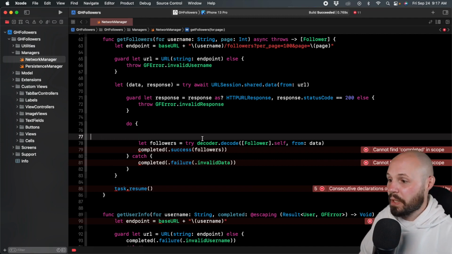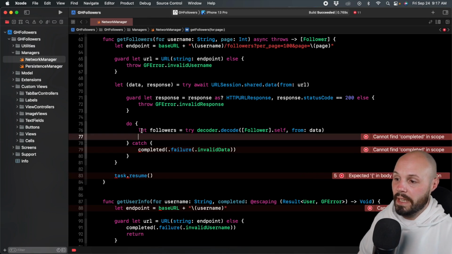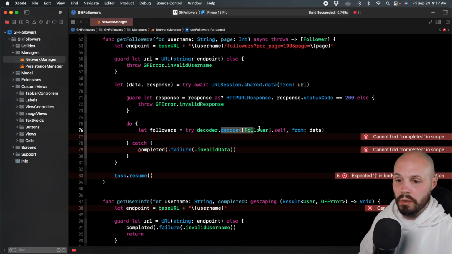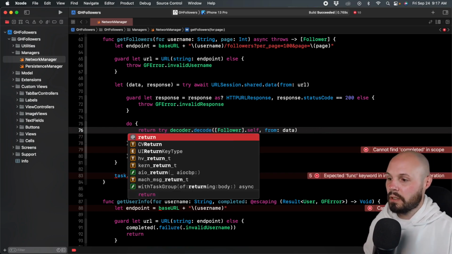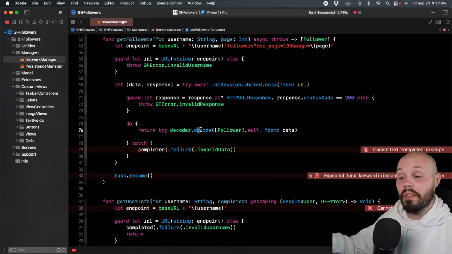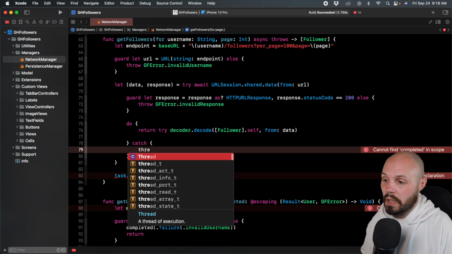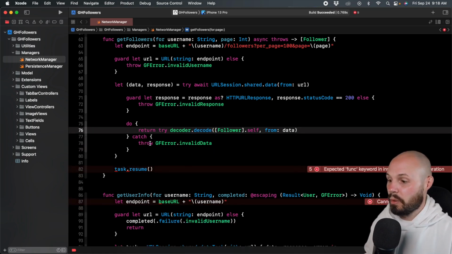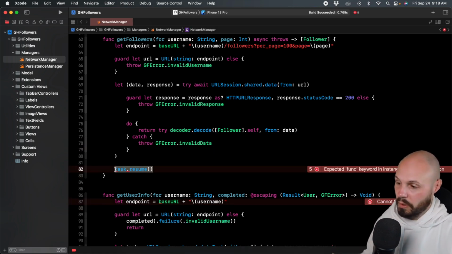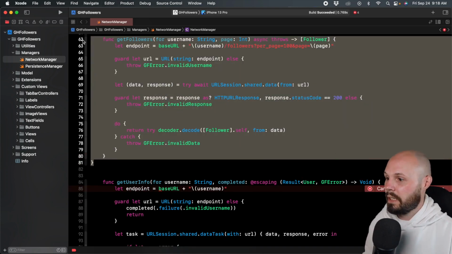So with that, again, we don't need our completed anymore, right? The completion handler is gone. So what I want to return is the result of this decoder decoding the followers, right? So instead of let followers equal, I can do return and then try decoder. And if the decoding fails, it goes into the catch. So what happens if the decoding fails? I want to throw, again, this is us handling the error, GFError.invalidData. Right, so we took that do try catch block, made it pretty simple, and then we no longer need this task.resume because we don't have the task. So let me highlight this all, do a control I to line that up.